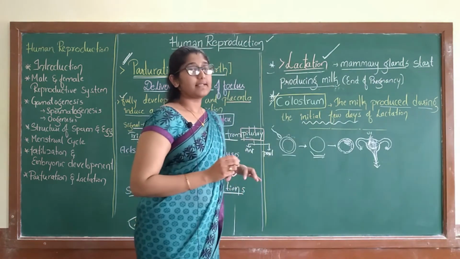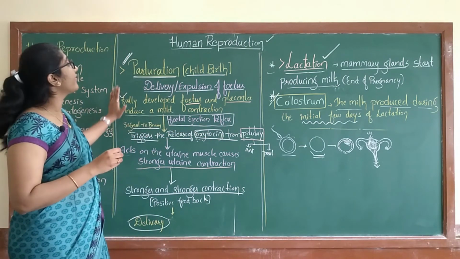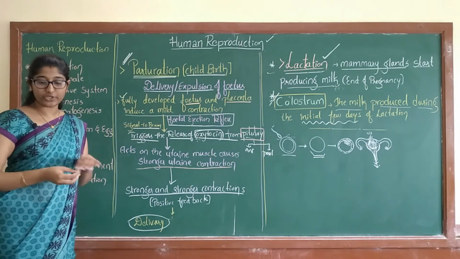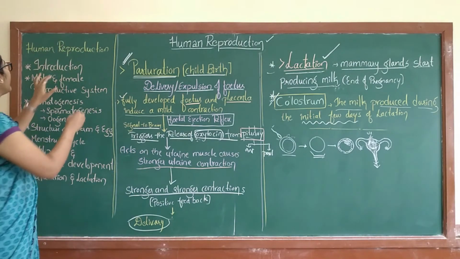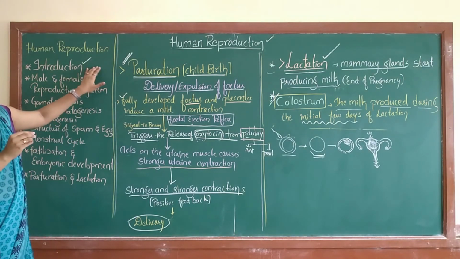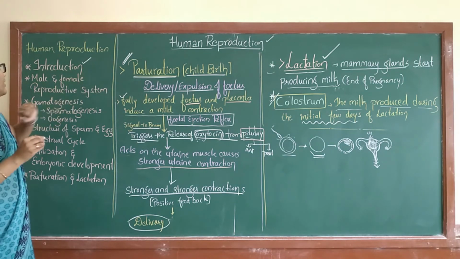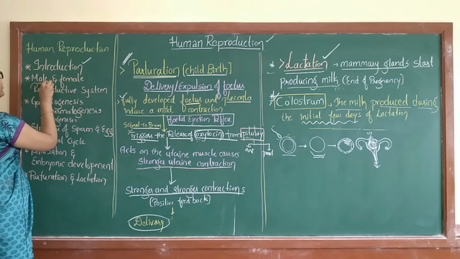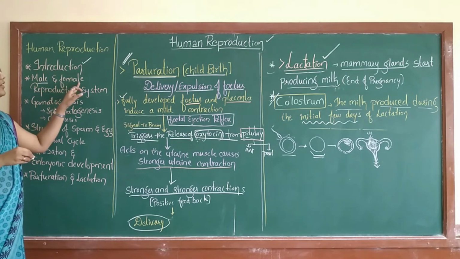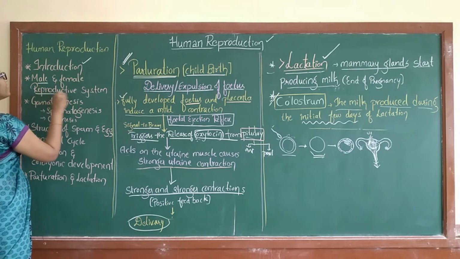Now we will discuss the main points we have covered in human reproduction. Initially in the introduction class we studied the phases of human reproduction, types of reproduction and all. After that we studied the male and female reproductive systems.